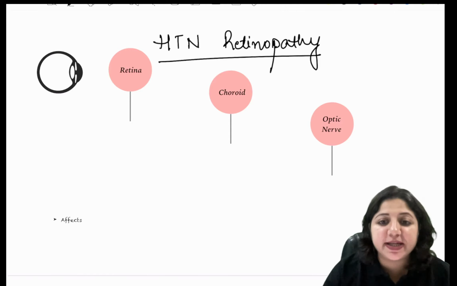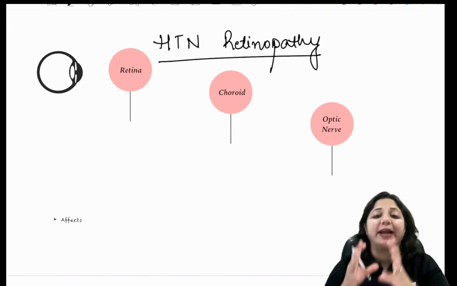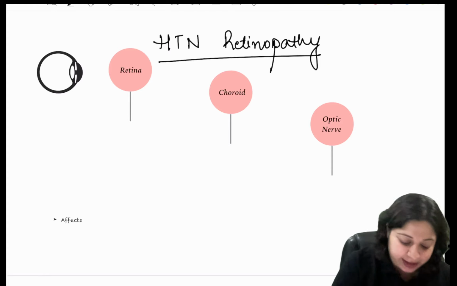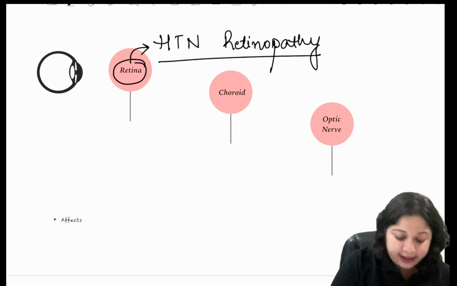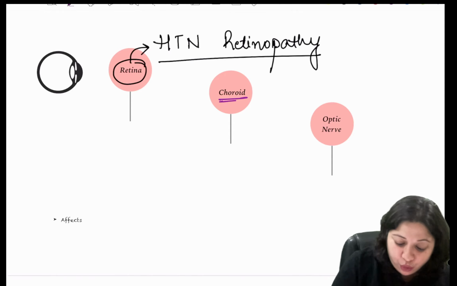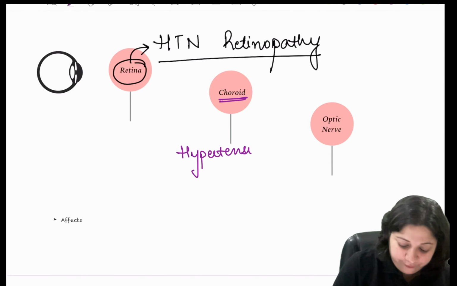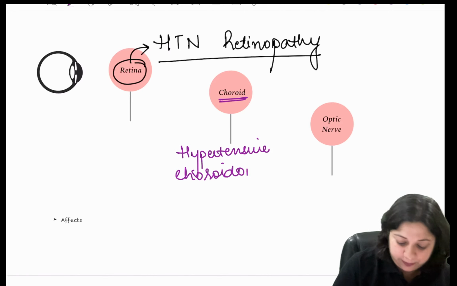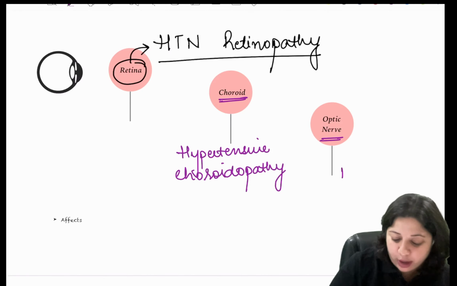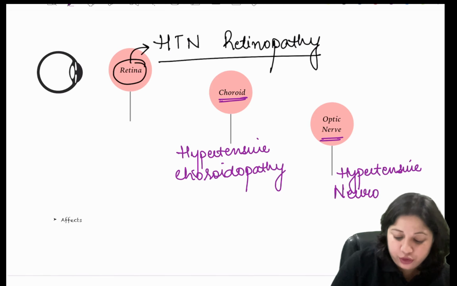Hypertensive retinopathy is when hypertension is predominantly affecting the retina. But once it affects the choroid, we call it hypertensive choroidopathy. And when the optic nerve is involved, we call it hypertensive neuropathy.